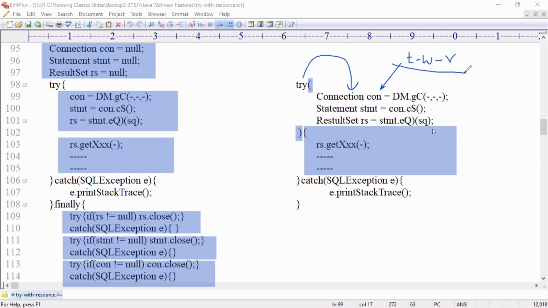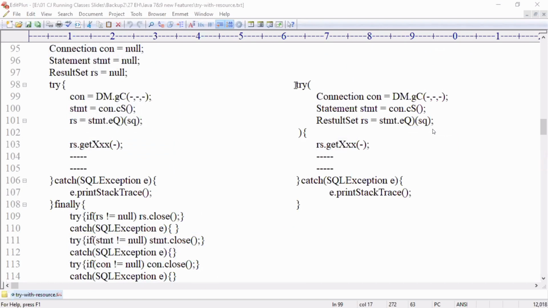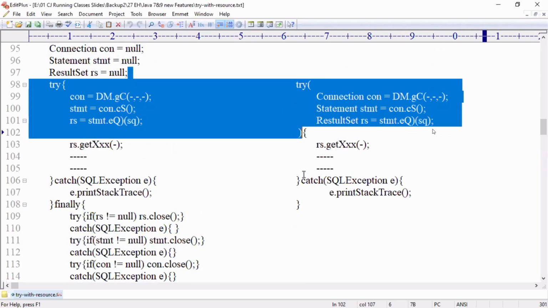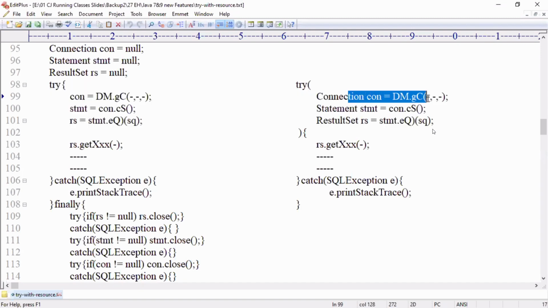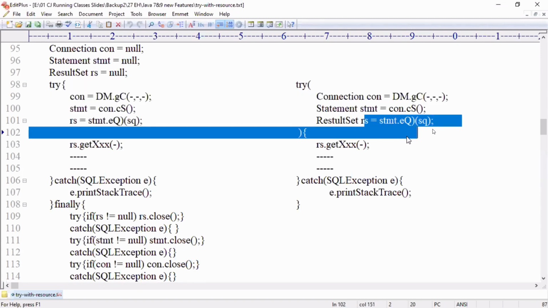From Java 7 version onwards, we no need declare variable outside. We no need initialize inside. All we write at one place. The next, from Java 7 version onwards, we no need to call close methods in finally block. This finally block is automatically generated by compiler software and close. So try with resource is a new feature using which the objects are automatically closed by compiler.